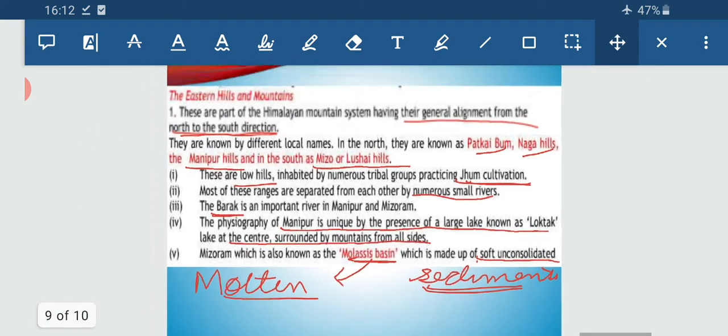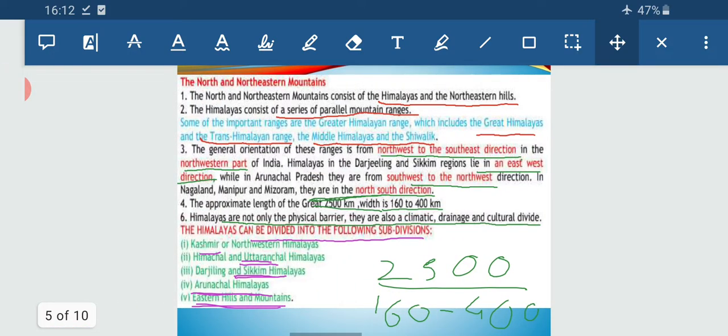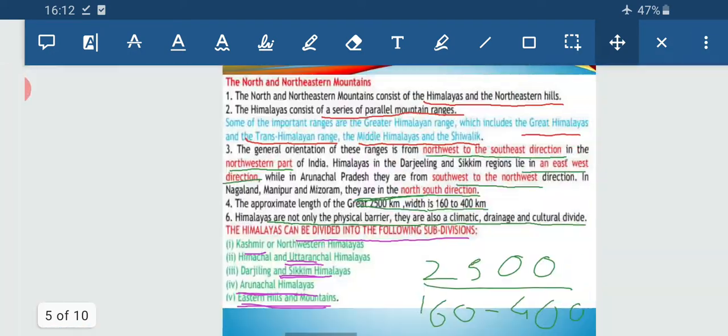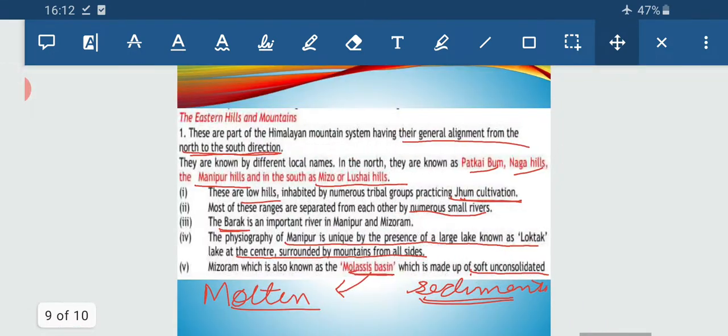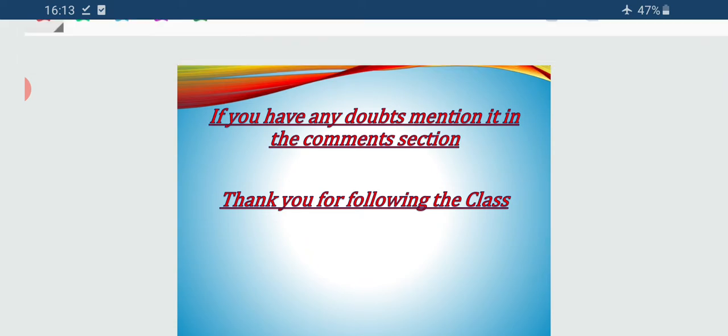Your duty is to note down all these features of all the Himalayan groups in your copy, in the order it is given. If possible, paste one map and point out all the divisions of Kashmir, Himachal, then comes Sikkim and Darjeeling, then Arunachal Himalayas and Eastern Himalayas according to their orientation.